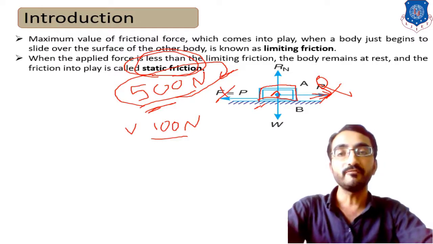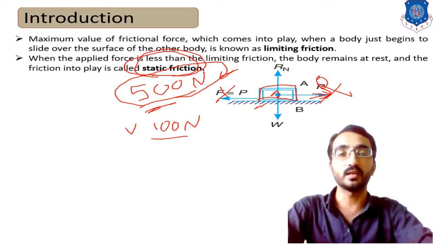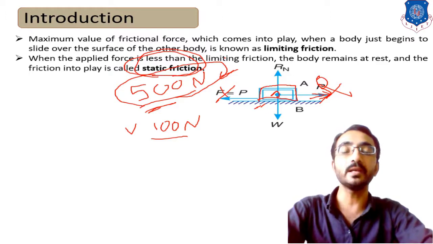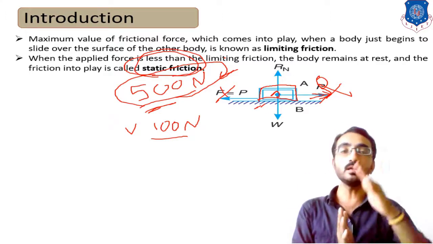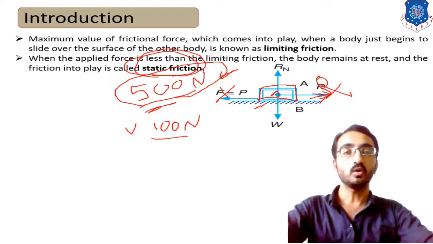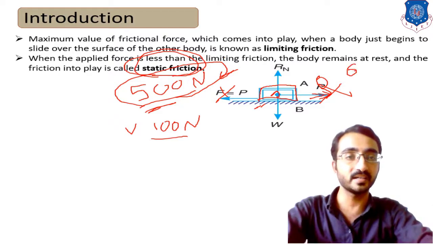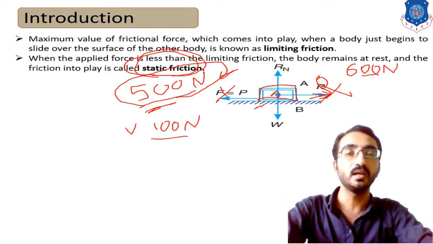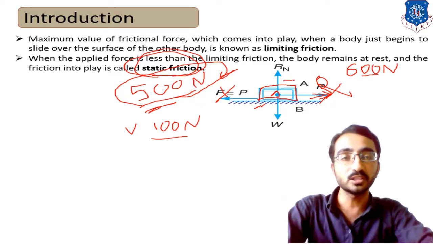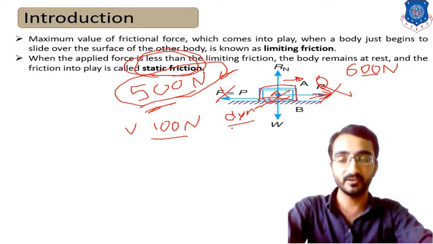Now, if we apply force more than 500 Newton, then the body will move in a particular horizontal direction. Let's assume that we are applying 600 or 700 Newton force, so due to the action of this 600 Newton, the body is now moving in the horizontal direction. In that case, the friction generated is known as dynamic friction, and since in this case it is sliding type of motion, it is considered dynamic, or sliding, friction.